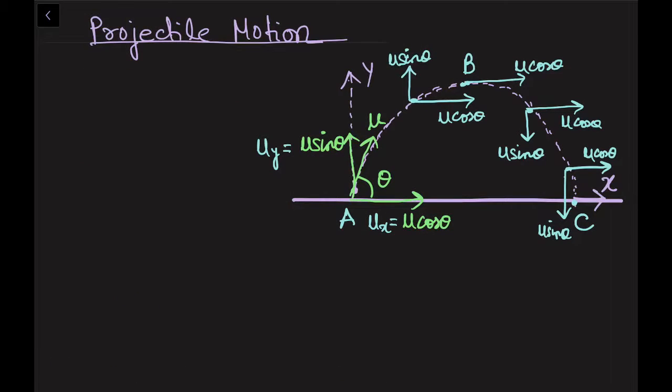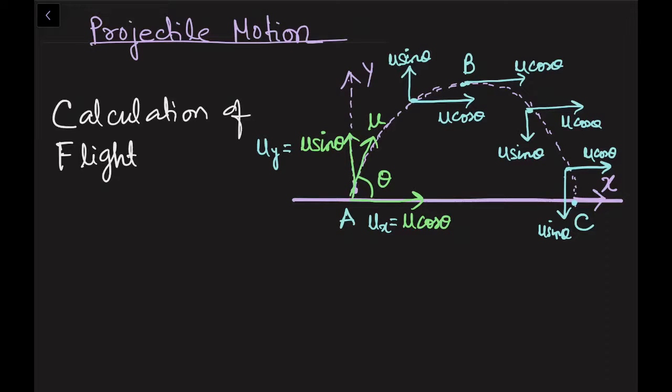Now let us proceed to find out the flight time of projectile. So I am writing here, calculation of flight time, and I am using the symbol capital T. So let us calculate.